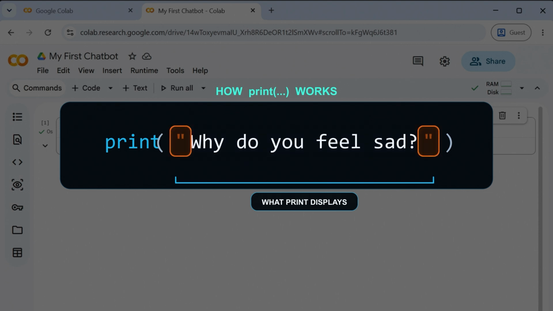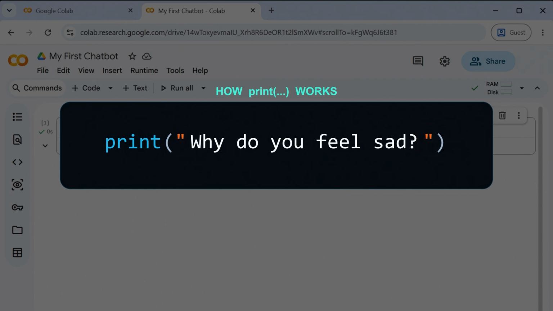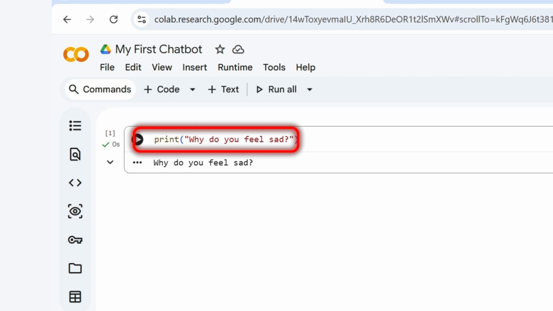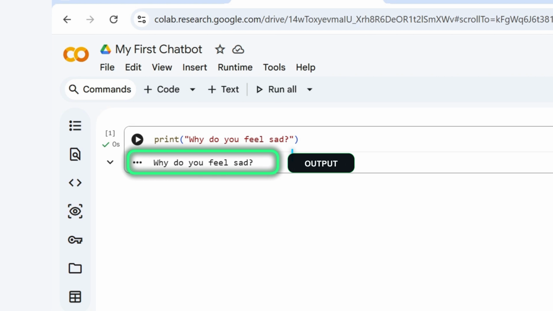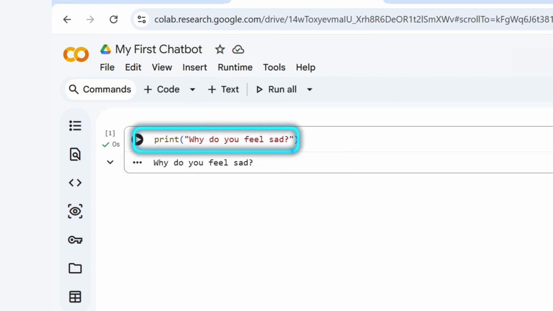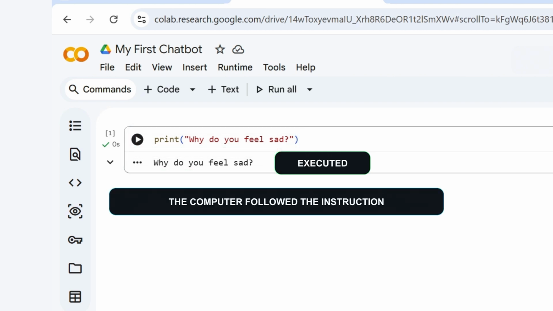You can see that the sentence is surrounded by quotation marks. The quotation marks tell Python, this is ordinary text. Do not treat it as another Python instruction. So when we pressed the play button, Python read the instruction, understood that we wanted it to display some text, and then showed that text beneath the code cell. When the computer runs and follows an instruction, we say that the instruction has been executed. So executed is just a technical way of saying that the computer followed the instruction we gave it.